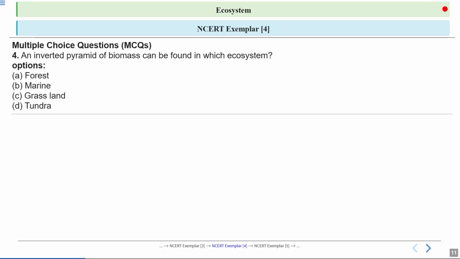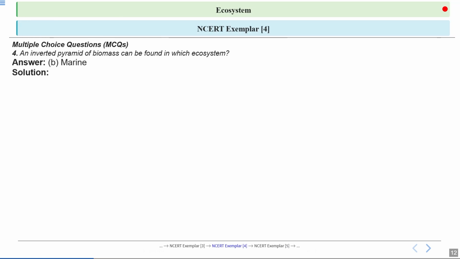Next question is, an inverted pyramid of biomass can be found in which ecosystem? So the options are forest, marine ecosystem, grassland ecosystem, or tundra ecosystem. So what will be the correct answer here? Option number B, marine ecosystem is the correct answer. So marine ecosystem is basically aquatic ecosystem.